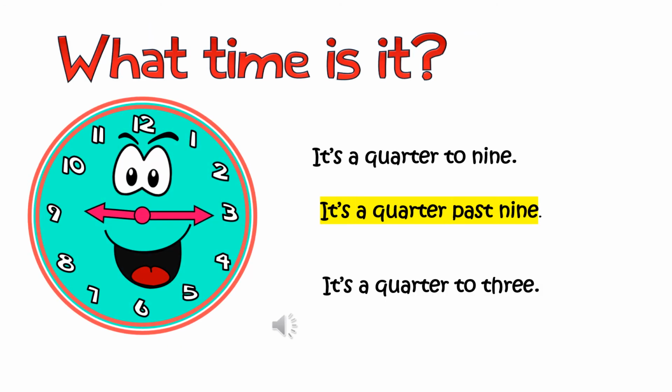What time is it? Look at the clock and tell me. It's a quarter to 9. It's a quarter past 9. It's a quarter to 3. Yes, as you notice here, the hand of minutes is on 3 and the hand of hours is on 9. So it's a quarter past 9.